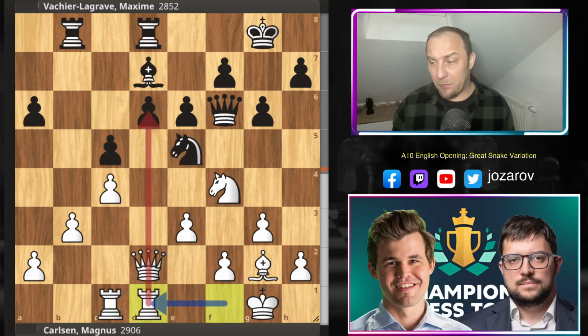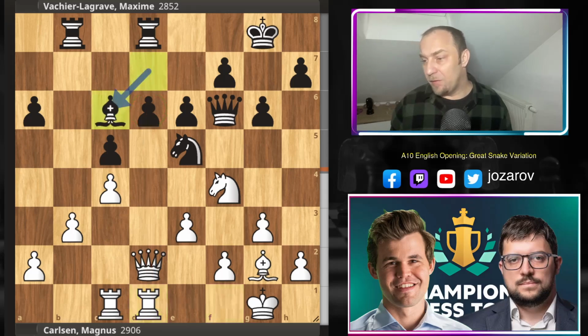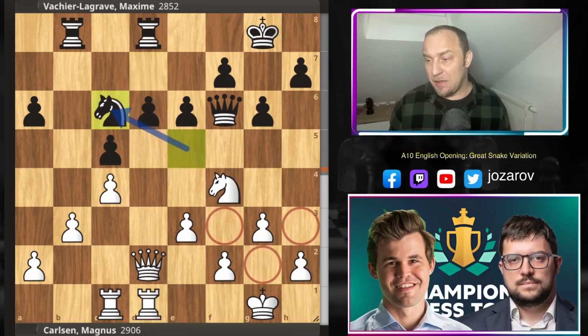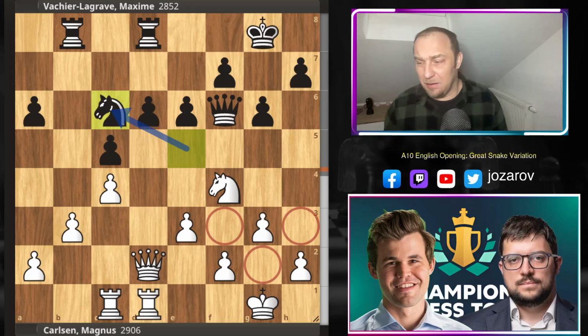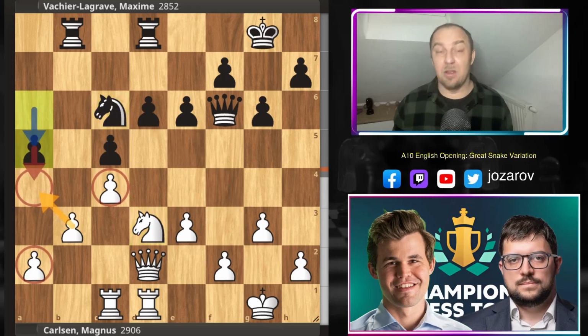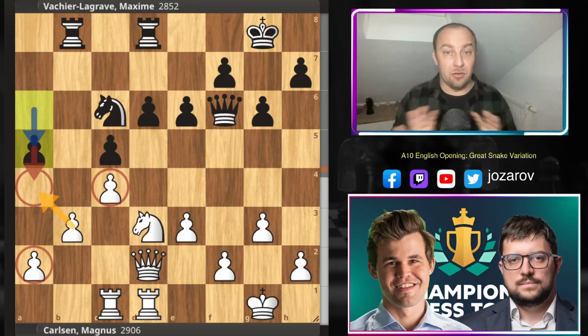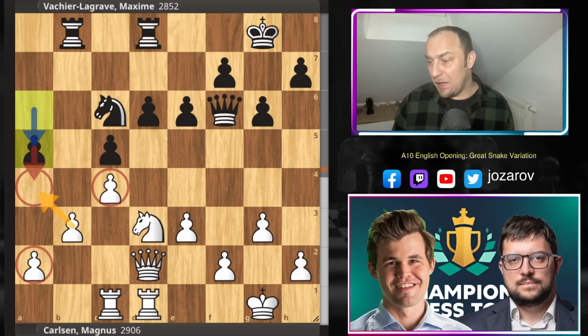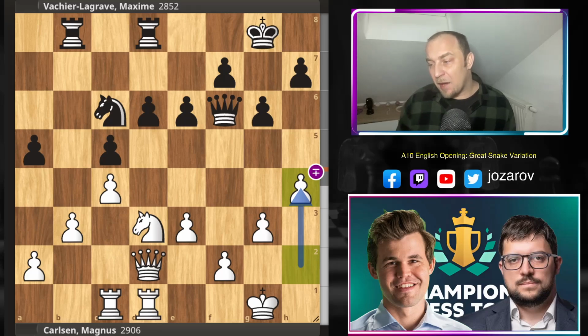Magnus went with rook from f to d1, simply putting more pressure against now also the weak pawn in black's position. We have now bishop to c6 by MVL. Bishop takes, knight takes c6, but now in this sequence, white is left now also with a couple of light square problems in front of the king, so that's why Magnus has to be careful what to do. Knight to d3 by Magnus, a5. Now comes this idea that we have discussed in the beginning, a5, a4, trying to split the pawns and create, of course, many pawn weaknesses. h4, Magnus goes for the attack, but I would say here black is already taking over. Here black should have an advantage in the middle game stage.